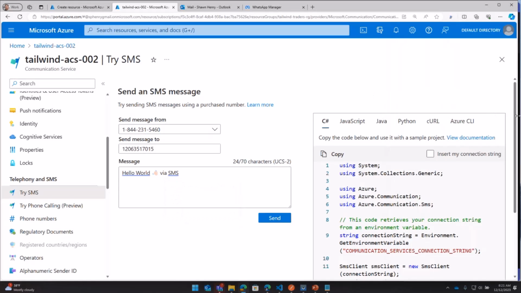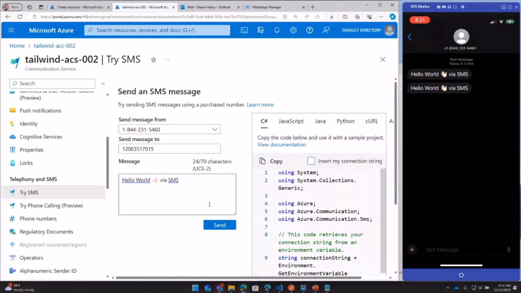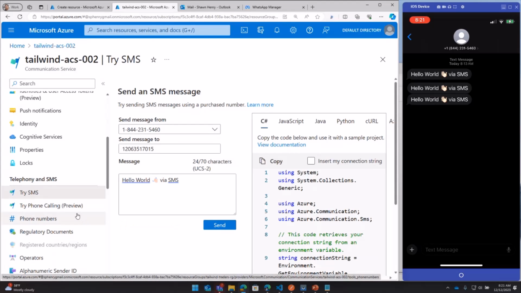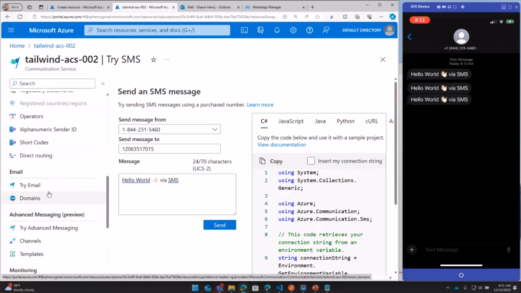So just to show you that's really working, I'll do both at the same time. Hello by SMS. Here we go. And SMS sent successfully. And there it shows up on my phone. Real quick, we're only 5 minutes in here and we've already sent our first SMS message.